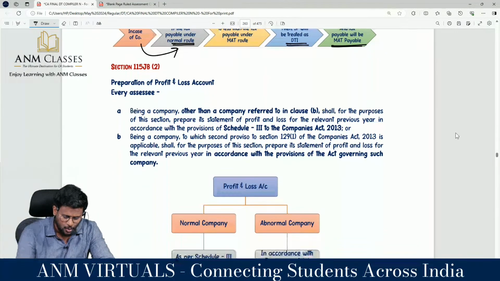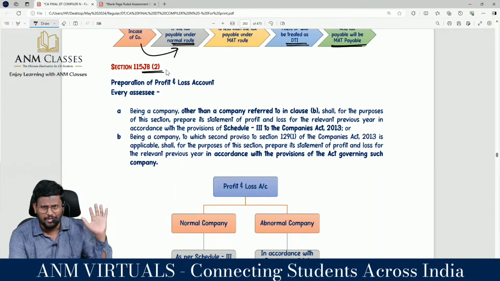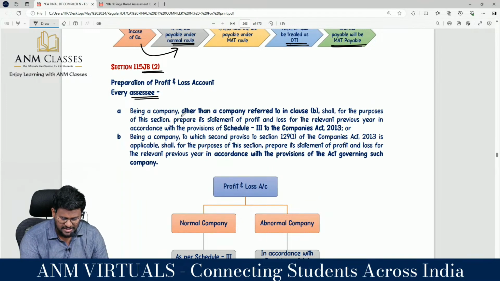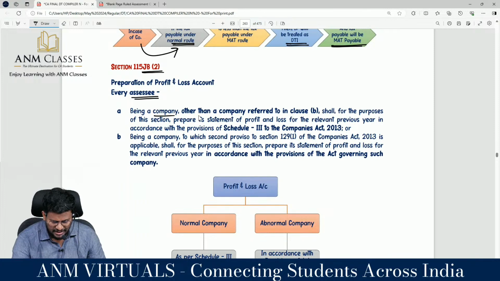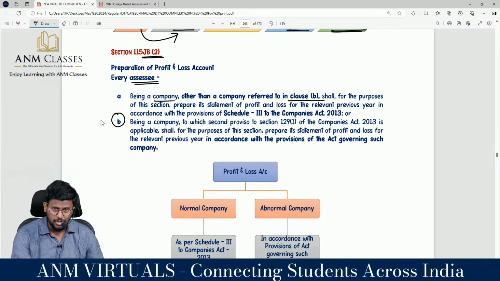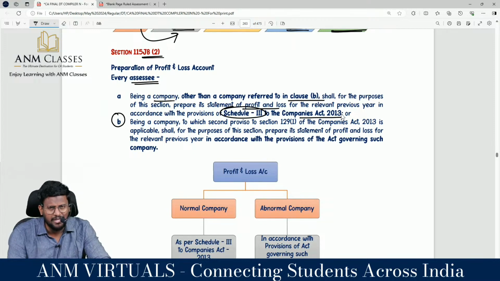With this background, I am moving into 115JB subsection 2, preparation of P&L account. Because the starting point of the MAT is net profit as per P&L account. Clear? So, how to prepare that P&L account? Every assessee being a company, other than the company referred in clause B, we will be talking about this clause B, shall, for the purpose of this section, prepare its statement of profit and loss for the relevant previous year in accordance with the provisions of Schedule 3 to the Companies Act 2013. That means you have to prepare the P&L account as per Schedule 3, my dear lovable students.